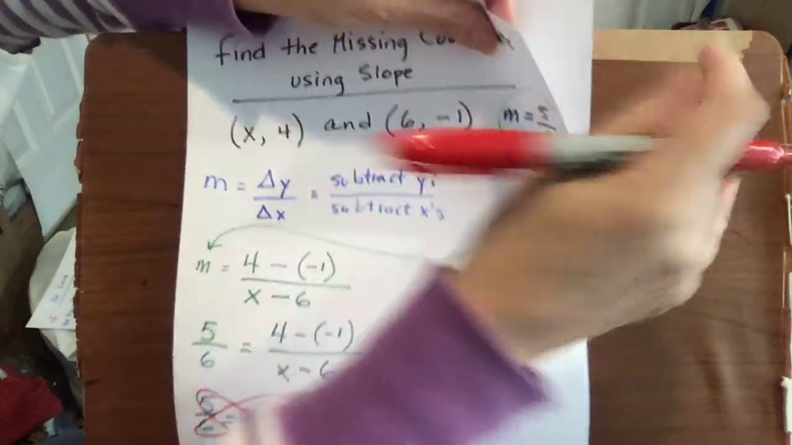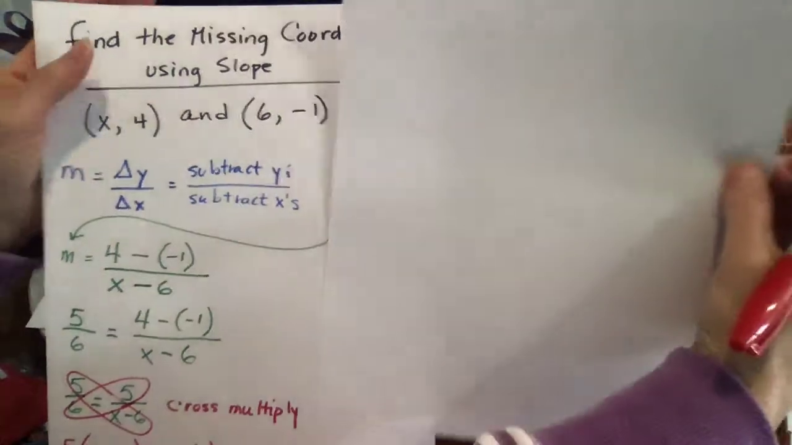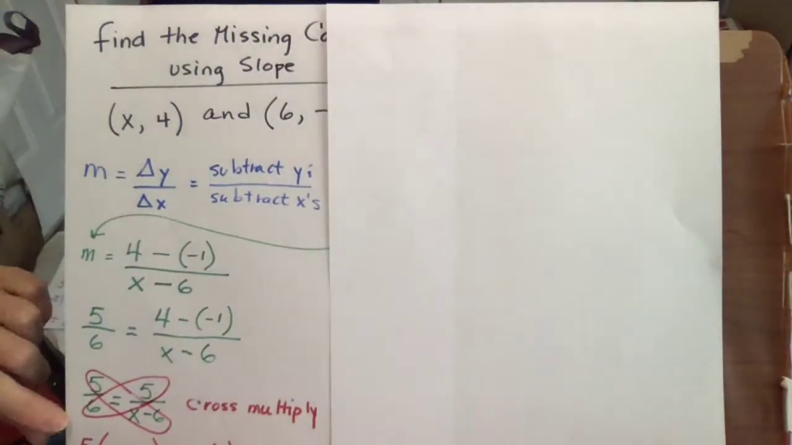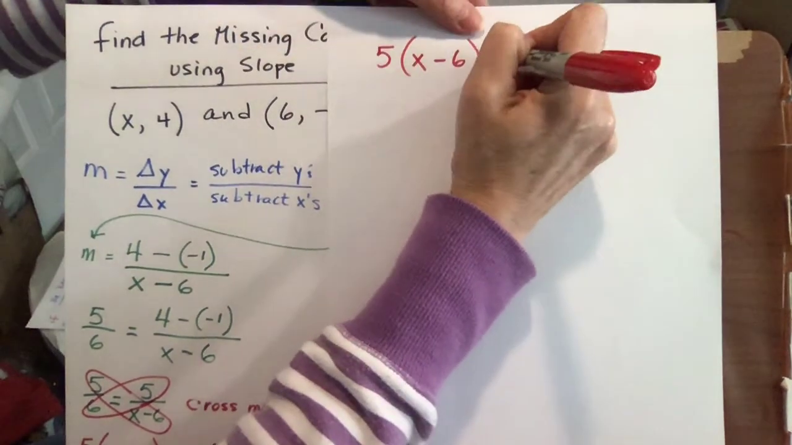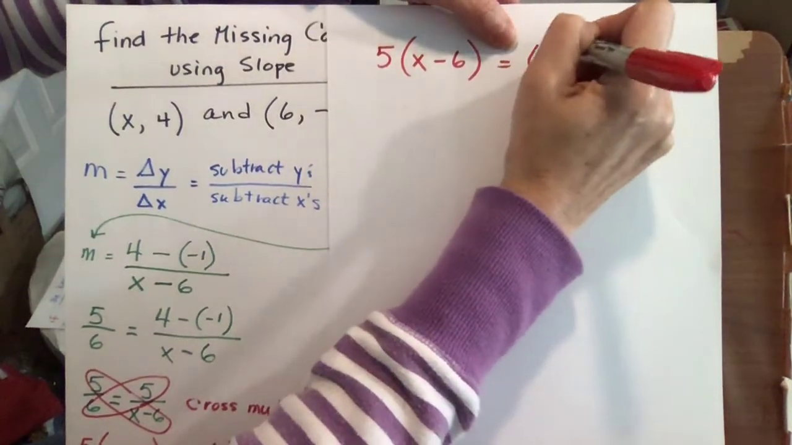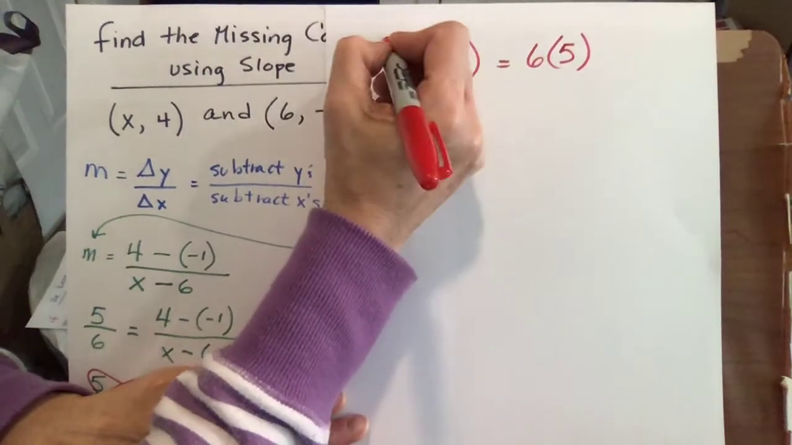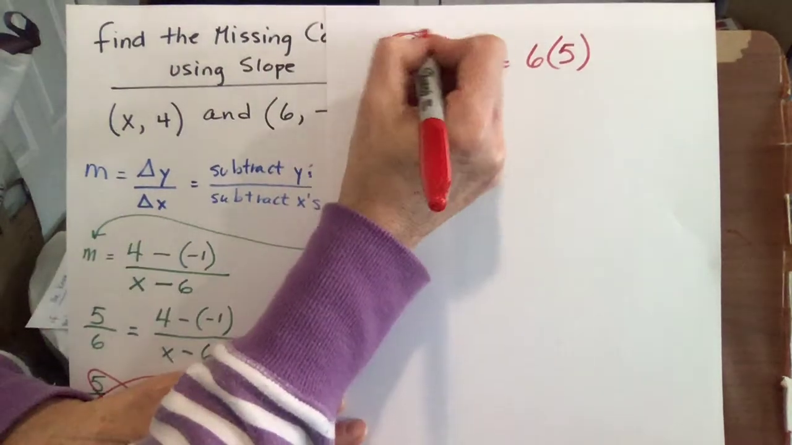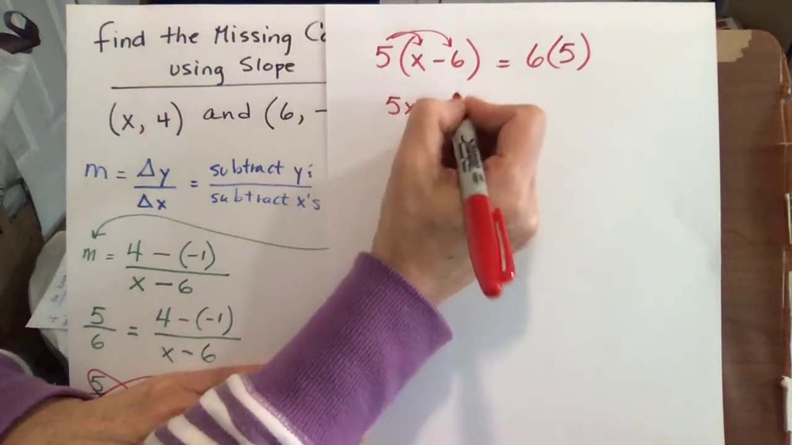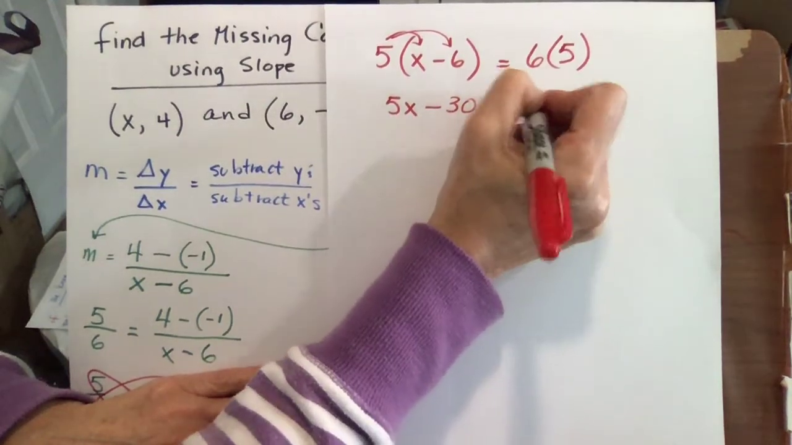And we're going to calculate by distributing. So all these things that we've learned, we're going to be using now. So 5 times the x minus 6, I'll rewrite here so we can see it better, and it equals 6 times 5. So distributing, we're going to get 5 times x, so 5x. We're going to get 5 times the minus 6, so a minus 30. And it equals 6 times 5, which is 30.